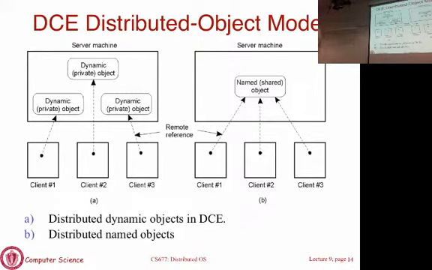Now, as you can imagine, let's say there are multiple clients all calling foo, the remote method foo on the server. Each of them will operate on a different object, because each of those calls will bear their own object instantiation or instance. So there cannot be any shared state in this case. You basically create an object on the fly, you call the method, it executes, and then you deallocate.